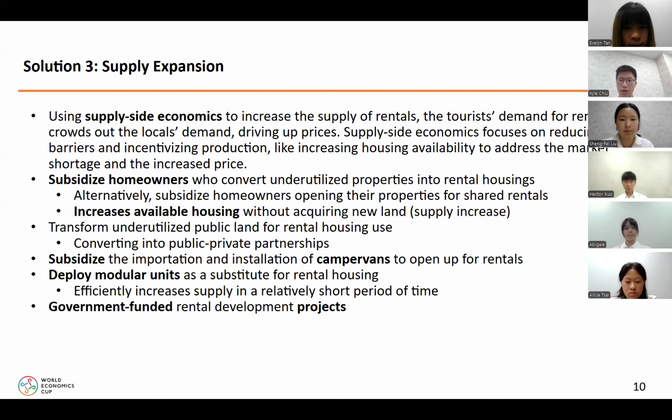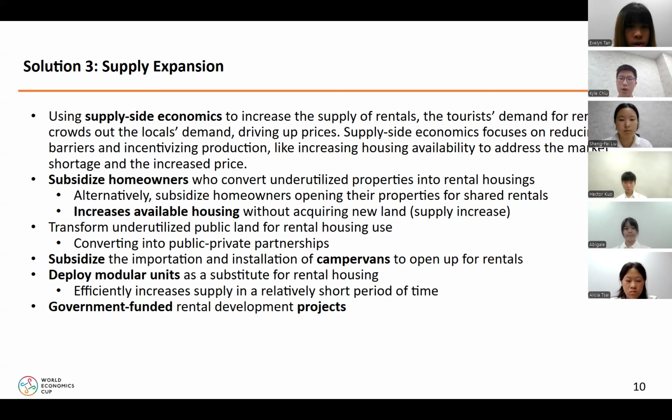So, how do we fix this without harming the benefits that tourism brings? We can focus on expanding housing supply in targeted ways that don't rely on buying new land. First, we can subsidize homeowners who convert underutilized properties into rentals. Alternatively, we can support homeowners offering shared rentals, like renting out rooms. This increases the supply with minimal disruption.